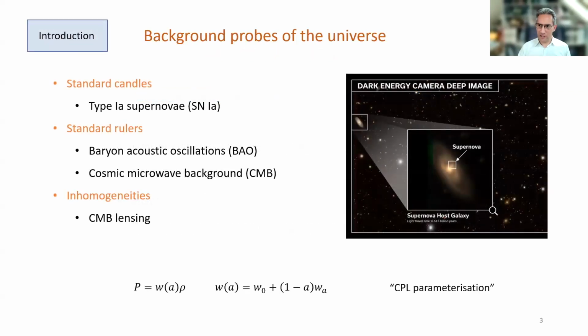Okay, so just a quick look at the background probes that we're going to be using. Supernovae, of course, are empirical standard candles, and the rulers that we use are baryon acoustic oscillations and the cosmic microwave background. And lastly, we use a little bit of information from inhomogeneities via CMB lensing. Now, in this talk, we're going to be discussing results in the context of a so-called CPL parameterization of the evolving equation of state of dark energy, which is wa. And wa is the key parameter here, which tells you whether dark energy is evolving or not.